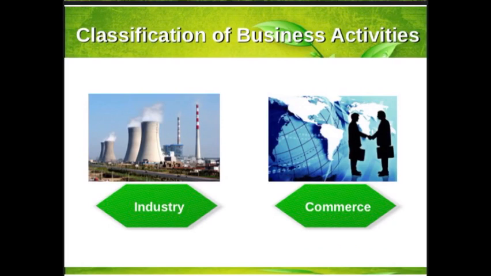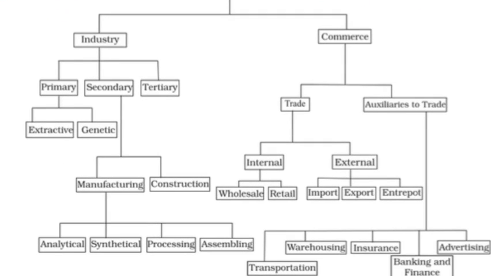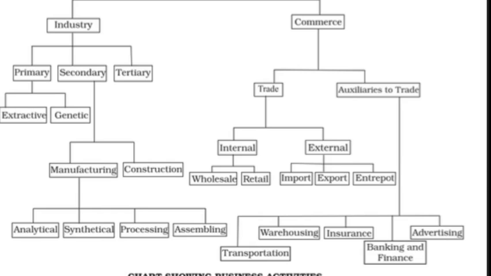Now the next part of business is commerce. What exactly commerce is, we will see further. Commerce has two parts: trade and auxiliaries to trade. In trade, there are two types of trading activities: internal and external. Internal trade is further divided into two parts: wholesale and retail, and external trade includes import and export. The next one is auxiliaries to trade. What is auxiliaries to trade?